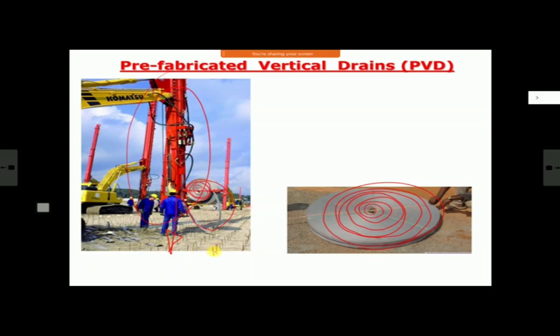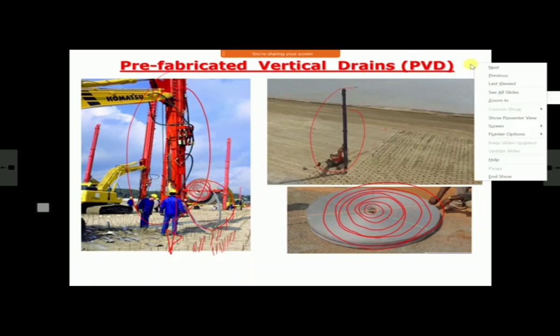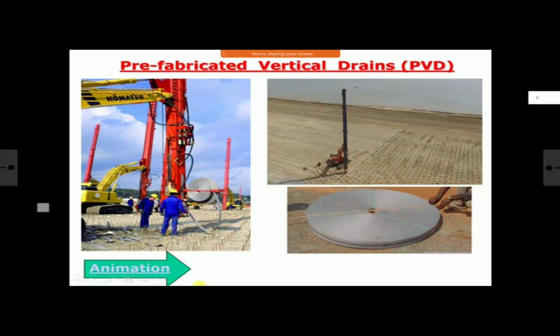You can see here, in place of sand drain, you will plant these PVDs, in a series, in a square or triangular or whatever pattern you have designed for your system. This is the stitcher ring, and one after another. It takes very little time. Very simple, but a very effective technique. That's the reason they have become very popular now. I will show you two things. First, I will show you an animation which explains how this works.